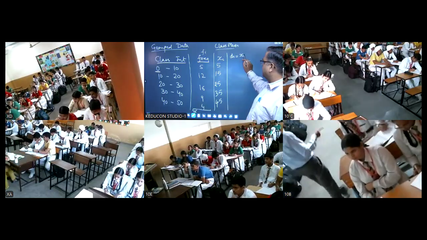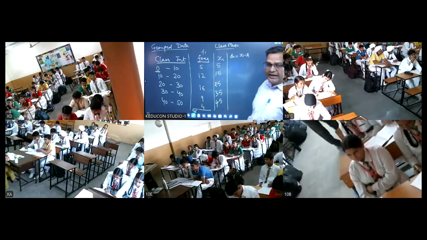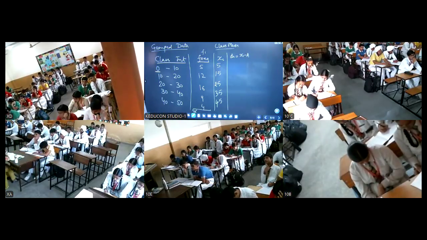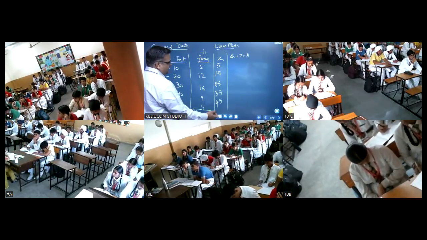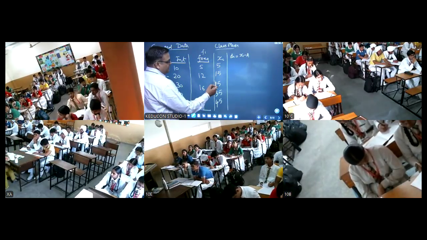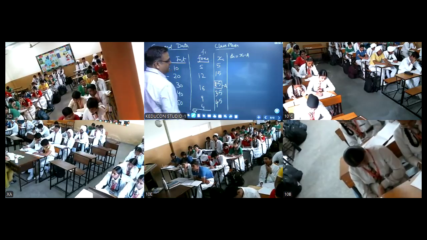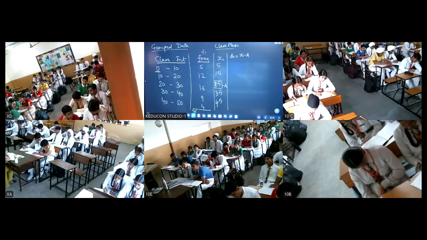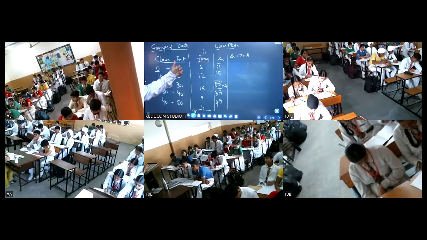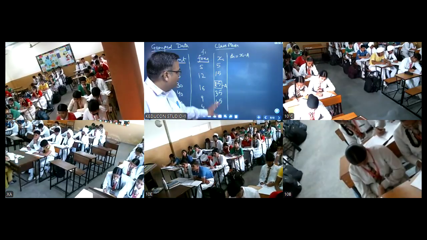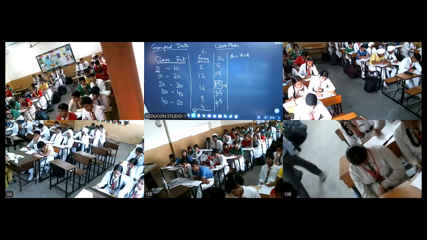What is di? That is xi minus a. Here a is known as the assumed mean. And how to take the a? Whatever your class marks are, take the almost middle term as the assumed mean. Here our assumed mean will be 25. This method will make your calculations easy, right? So you have taken the assumed mean as 25.